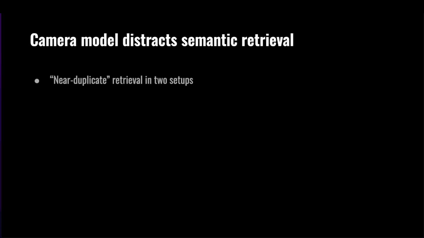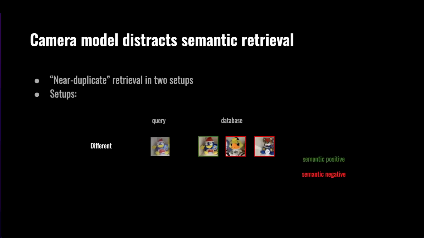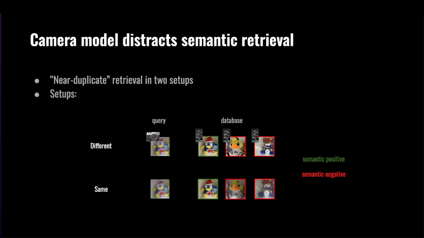To evaluate the influence of acquisition parameters, we consider a task of near-duplicate image retrieval in two setups with a different database for each query image. In the first one, all database images are taken with a different camera model than the query. In the second one, the semantic negatives in the database are taken with the same camera as the query, while the semantic positive is taken with a different camera.